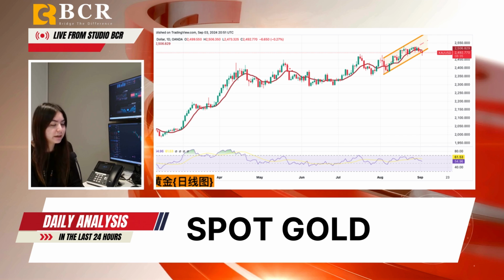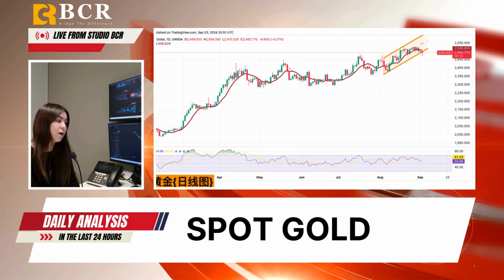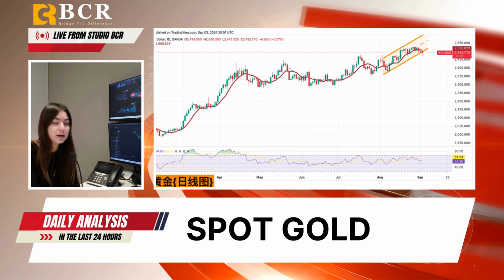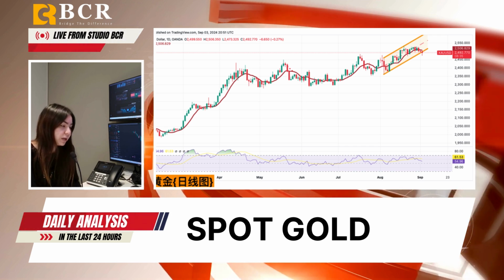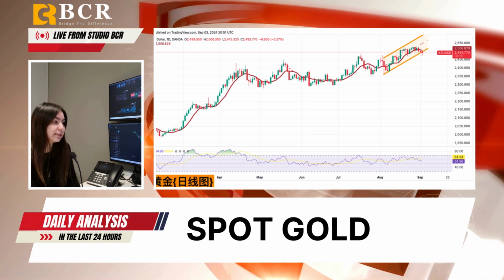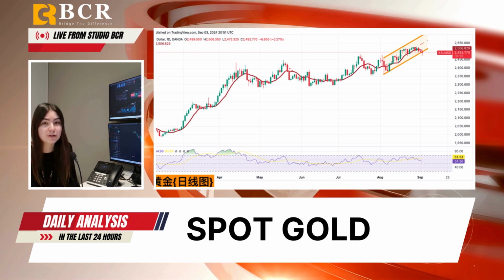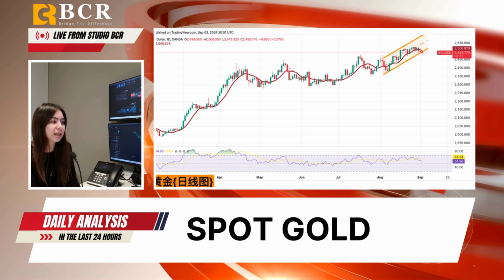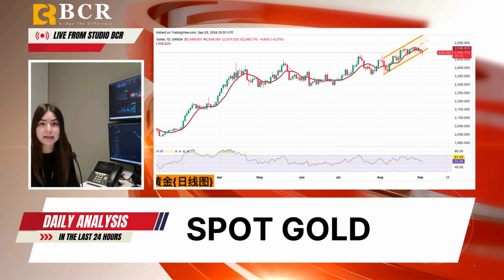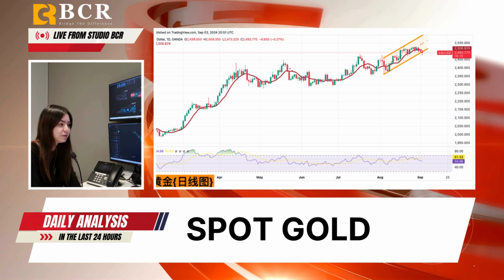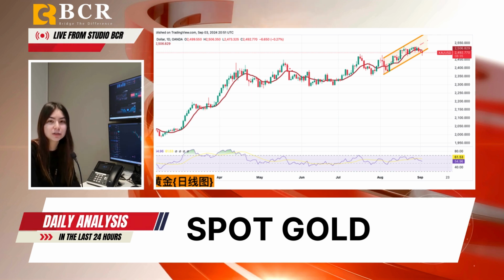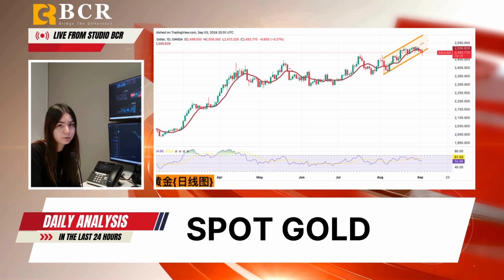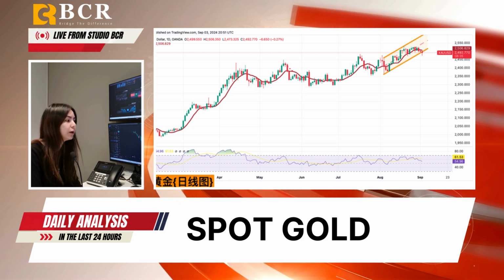And then on the technical side, gold remains above the 25-day key moving average of 2,473, maintaining a bullish outlook. The 14-day RSI is above the midline at around 55.5, suggesting that upward momentum is more likely than a reversal. The key resistance is around the 2,530 to 2,540 range, with potential to rise further to 2,544 if this level is breached.